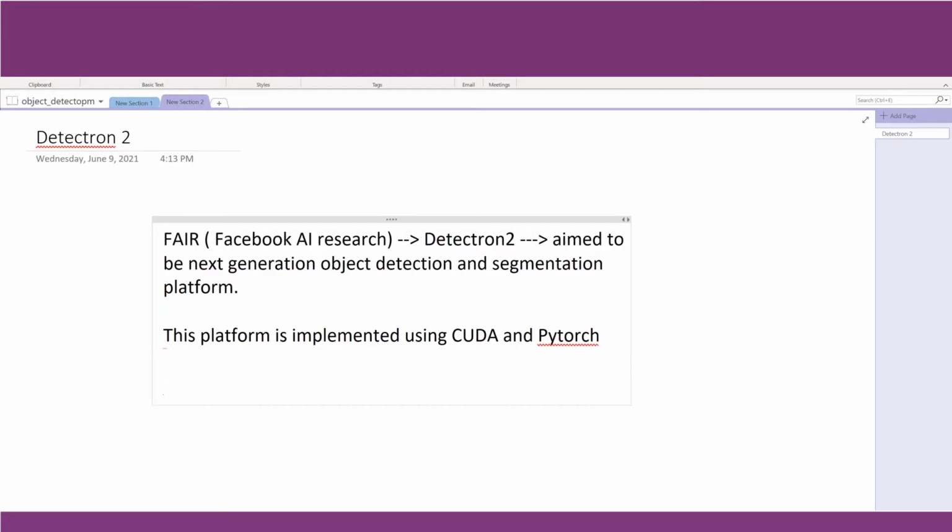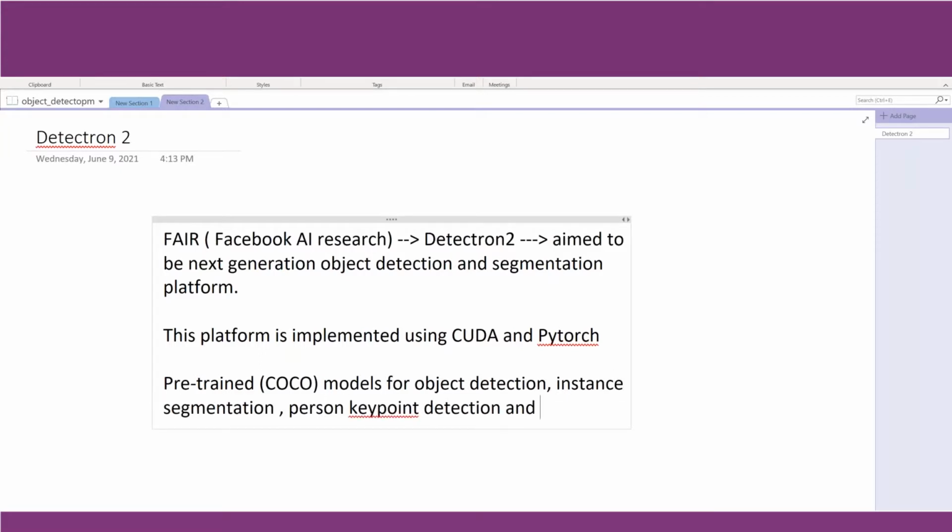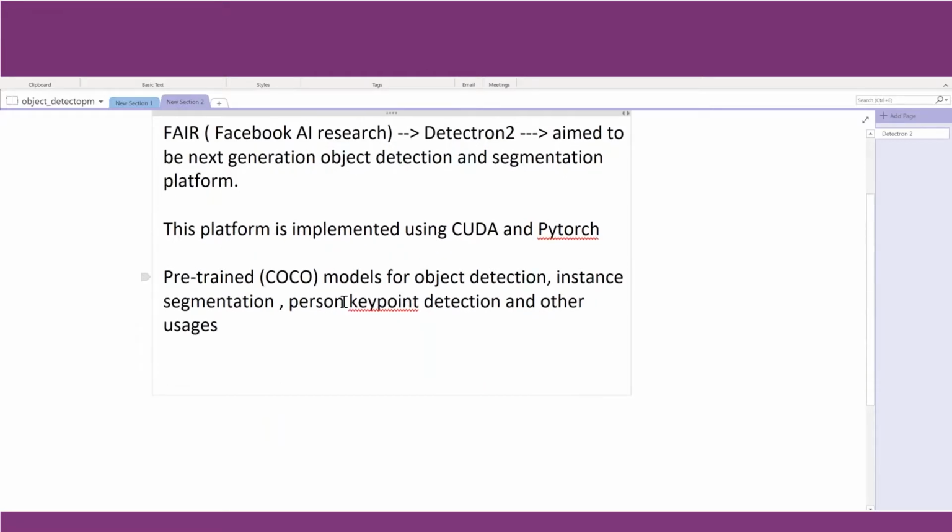Also, on this platform, you will find models pre-trained on various datasets, for example the COCO dataset, for object detection, instance segmentation, person key point detection, and other usages. So why is it so important that though we have a very robust platform of TensorFlow, why are we again using another object detection framework? One more very important advantage from an industry point of view is the licensing scheme of Detectron.